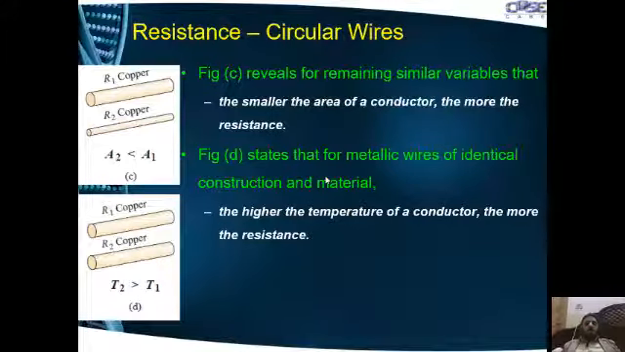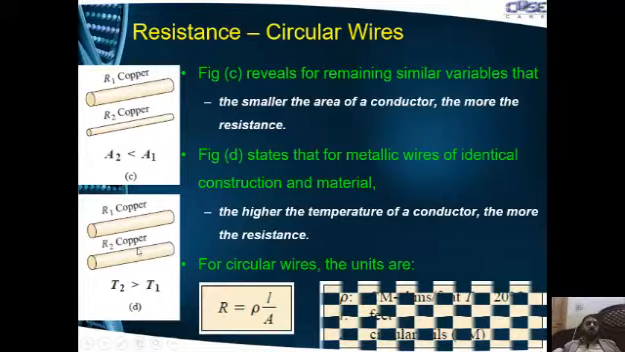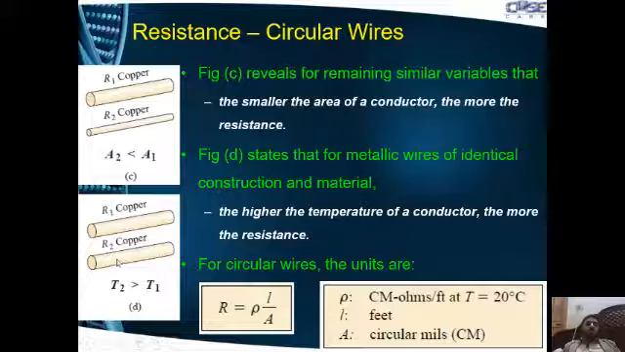In figure D, these two pieces of wire are of the same dimensions, same length, same area, and are of the same material. Both are of copper, but they are at different temperatures. If T2 is greater than T1, the temperature of the second conductor is higher than the first, then the resistance of the second conductor would be higher than the resistance of the first conductor. So higher the temperature of a conductor, the more the resistance.